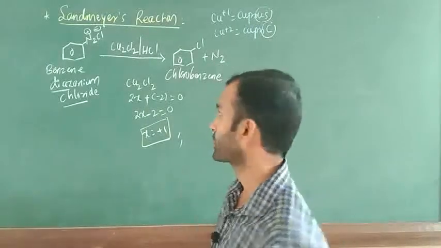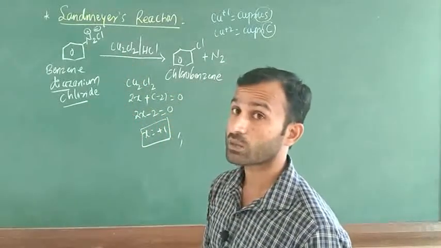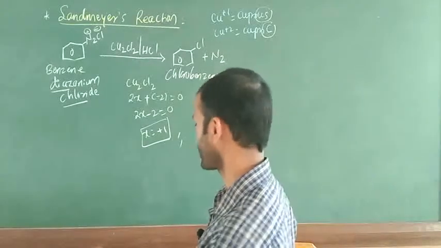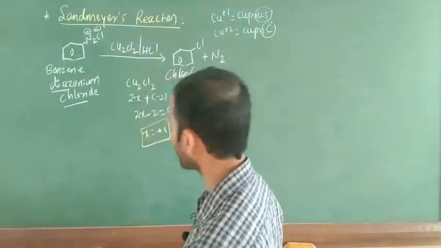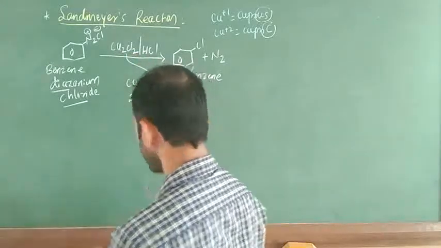Next important point: why are they using cuprous? That is most important. Cuprous prevents the formation of unstable phenyl carbocation. Just see here, what is the role of this one?